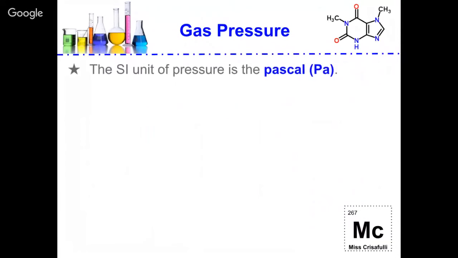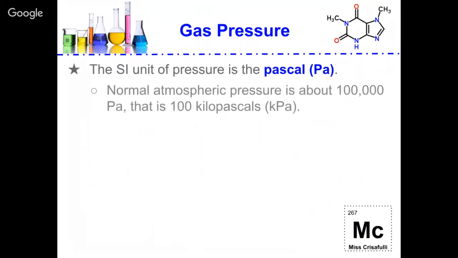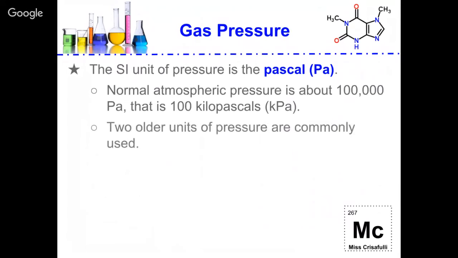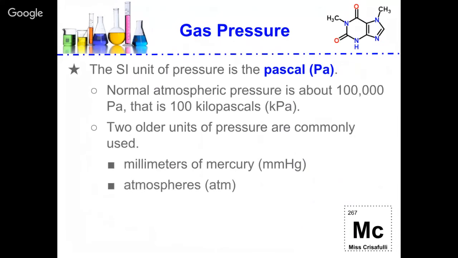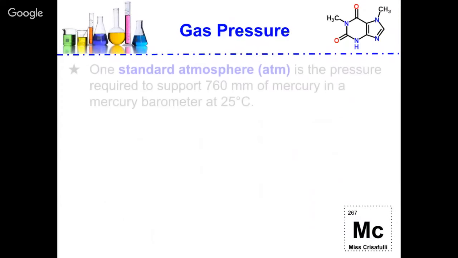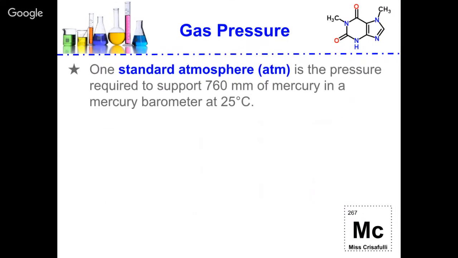The SI unit for pressure is the pascal. Normal atmospheric pressure is about 100,000 pascals, which is 100 kilopascals. And then there are two older units of pressure that are commonly used: millimeters of mercury and atmospheres. So you can imagine that we are going to have to do some pressure conversion.